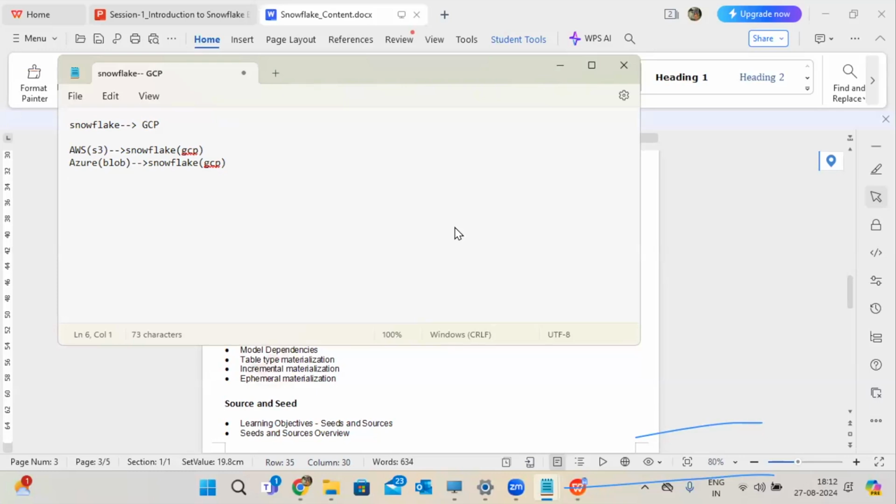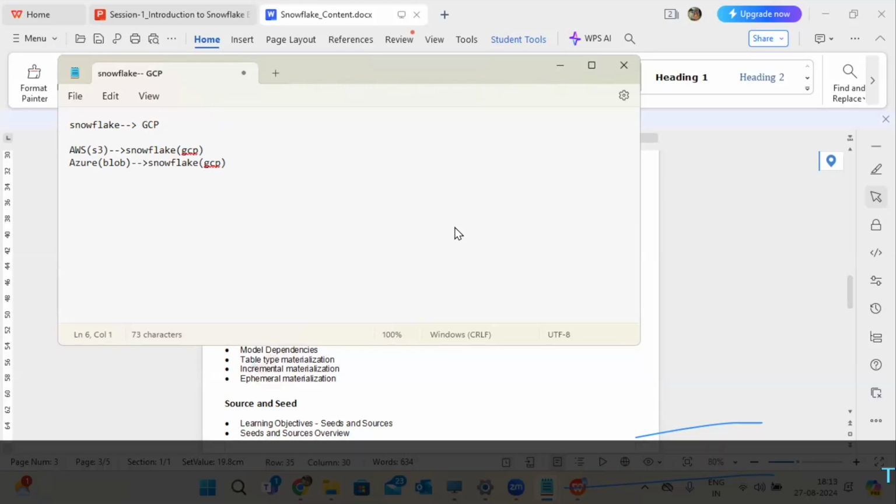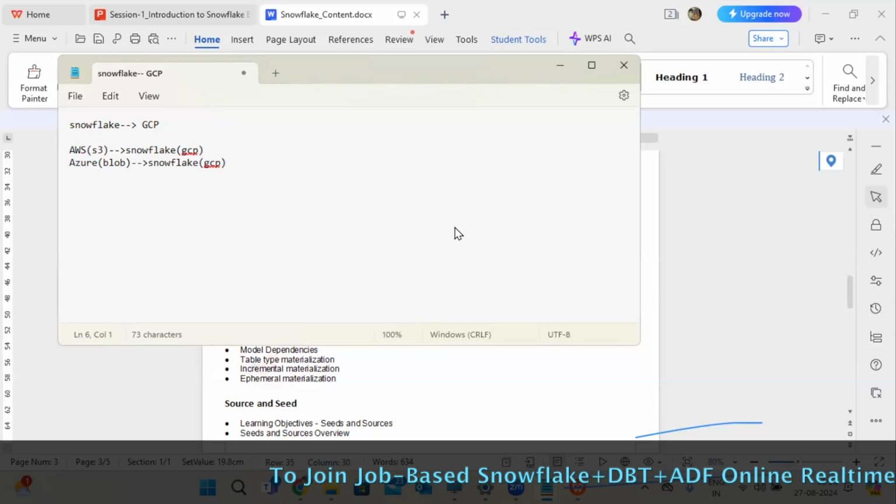And as per the market, if you already have some reporting tools and you learn Snowflake, you will have a profile like Snowflake plus a reporting tool. You will have more demand. Getting my point? With these two combined, you'll have more demand in the market compared to other profiles.